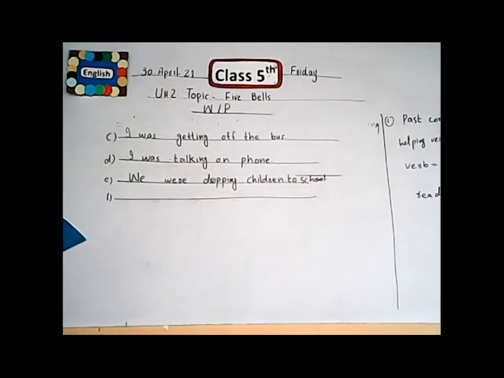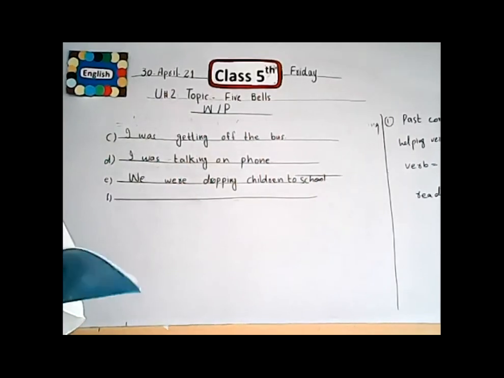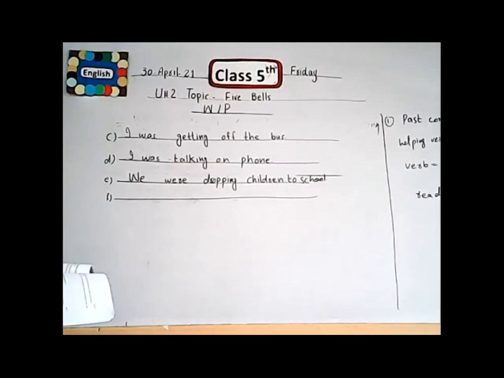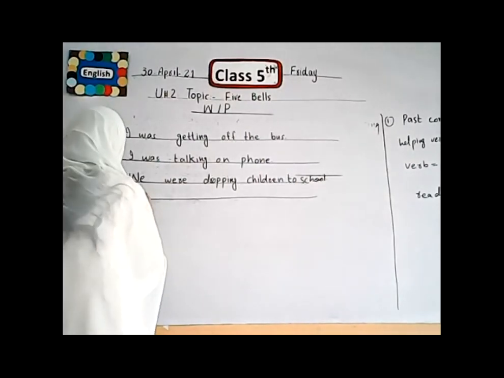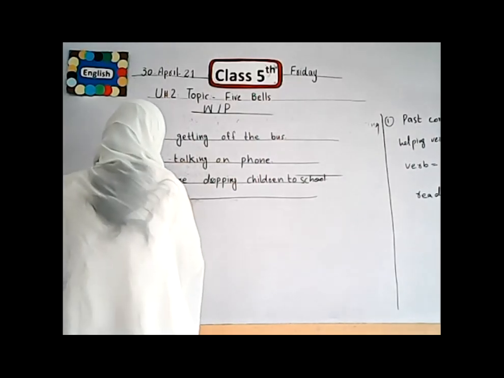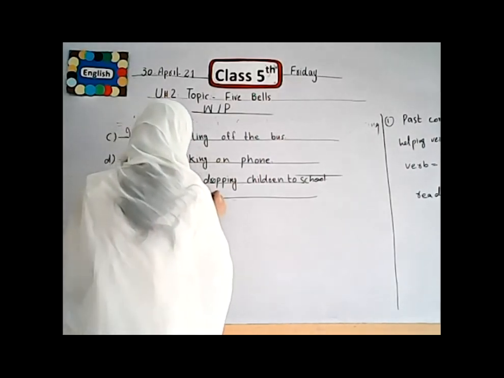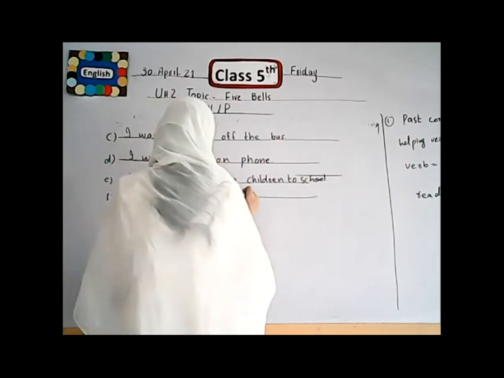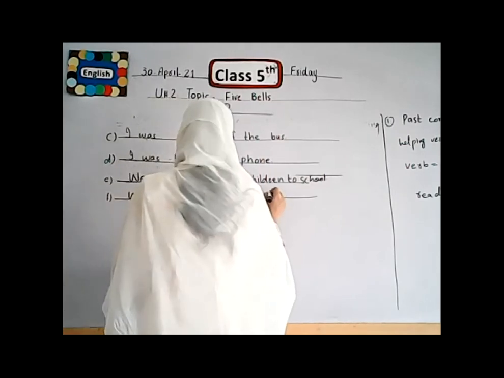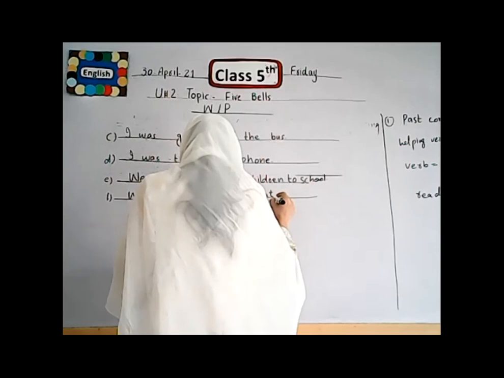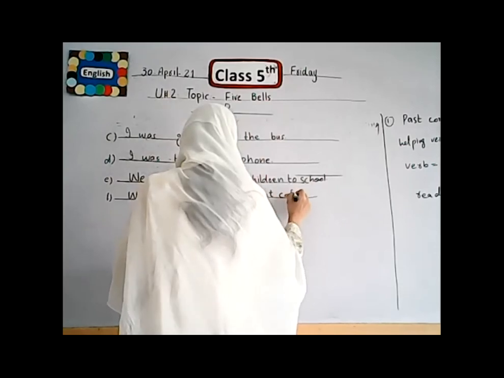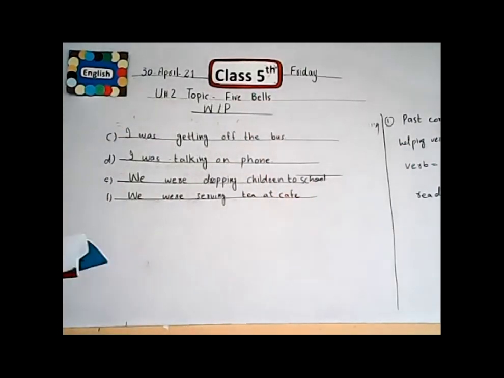The next one is Muna and Hina. What were Muna and Hina doing in that street? In brackets, we use the words serve tea at cafe. We were serving tea at cafe. Muna and Hina were serving tea at cafe.